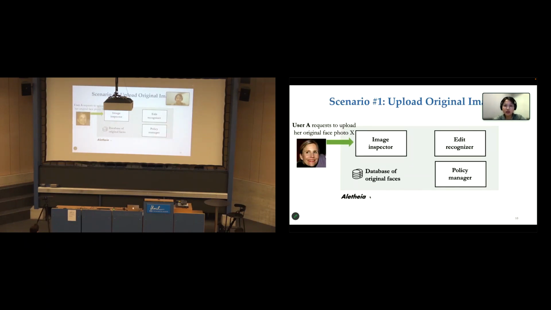In scenario 1, user A takes a new photo of herself, here we call this photo X, and uploads X to a photo platform. This uploaded X will first be examined by the image inspector, which will decide whether the input image is an original or edited image. Here in this case, it's original.